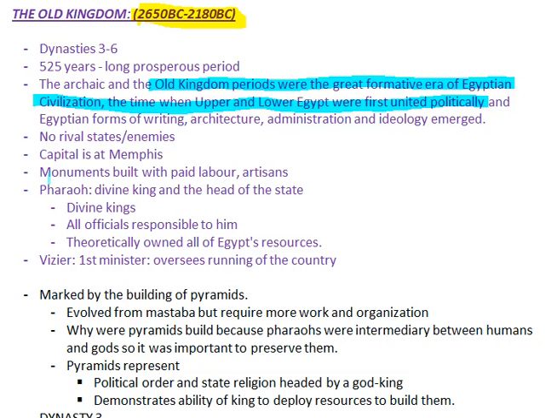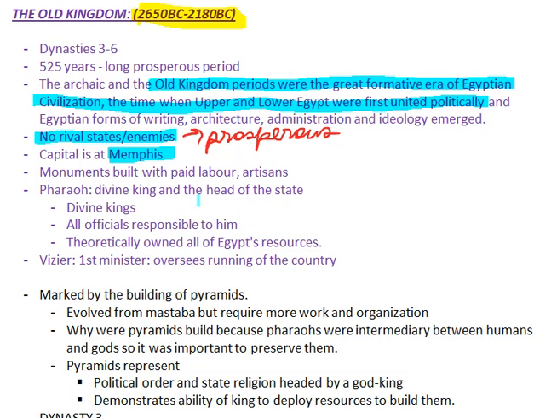There were no rival states or enemies. It was a very prosperous period. Everything's going nice and smooth. The capital is at Memphis. Now we'll try and keep a record of this as we move along. After this video, I'll create a new page, and then we'll keep referring to that over and over again, because we're going to be talking about capitals in every dynasty, no, every period, I think. So I'll make sure we keep track of those.